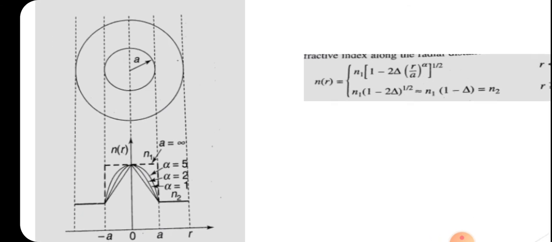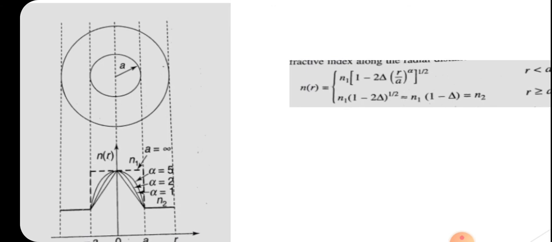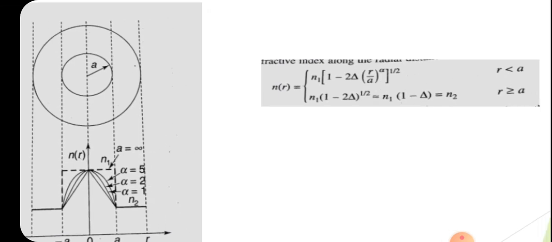We can represent the equation of the refractive index profile for graded index fiber as n of r equals n1 into the quantity 1 minus 2 delta (r by a) raised to alpha, the whole raised to 1 by 2, for r less than a. That means whenever the radius is less than a, inside the core, the refractive index varies based on this equation.